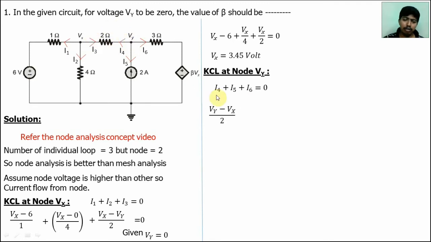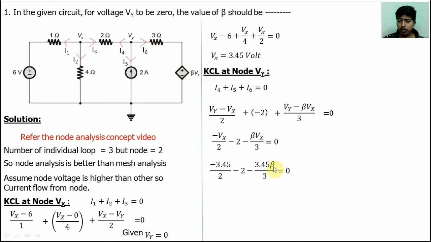What is the value of I5? There is no resistor, only a current source. The I5 value is directly given, but I5 and the 2 amp source are in opposite directions, so I5 is equal to minus 2 amps. For I6, the resistor is given, so it is Vy minus beta Vx minus 0 divided by 3. Now substitute Vy equal to 0. We will get minus Vx by 2 minus 2 minus beta Vx by 3 is equal to 0. We already know the Vx value is 3.45. Substitute it here.